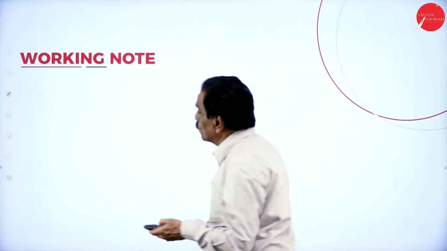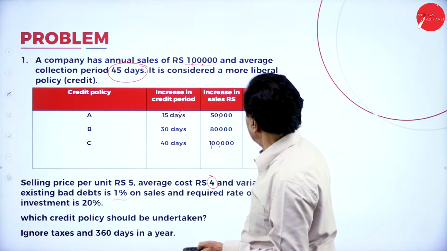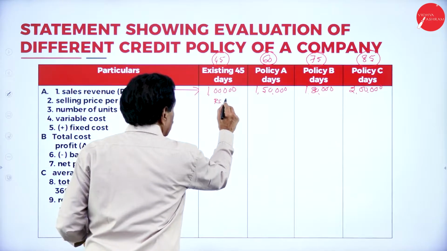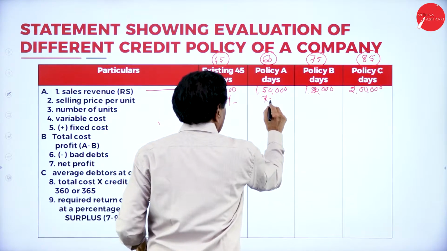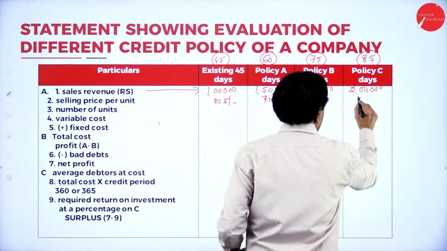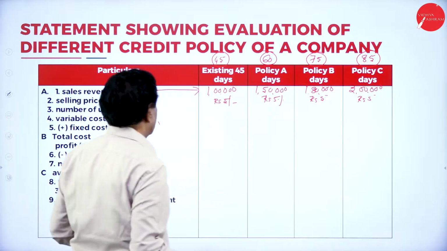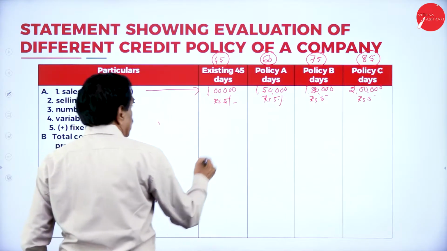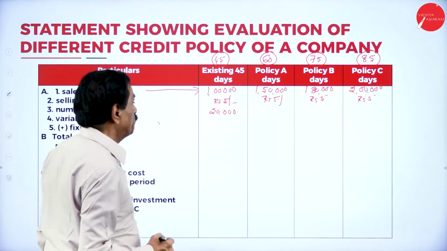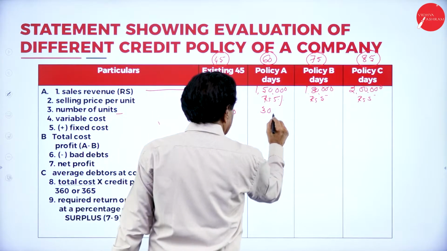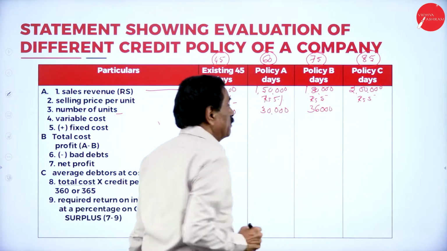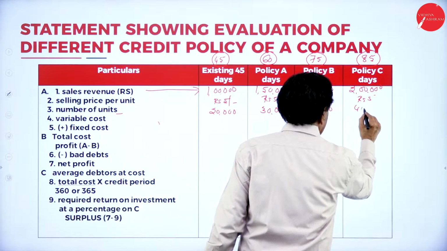Selling price per unit is 5 rupees. Divide to get the number of units: 1 lakh divided by 5 is 20,000 units, then 30,000 units, 36,000 units, and 40,000 units.